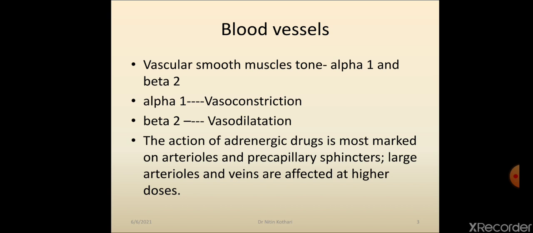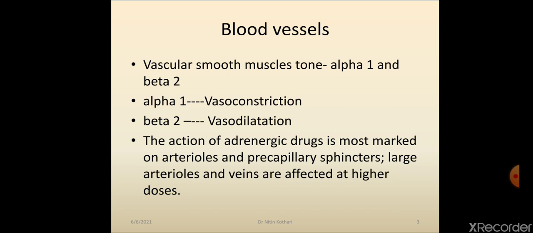So the blood vessel which has more alpha receptors as compared to beta receptors will undergo vasoconstriction. Blood vessels which have more beta 2 receptor density as compared to alpha 1 receptors undergo vasodilatation.